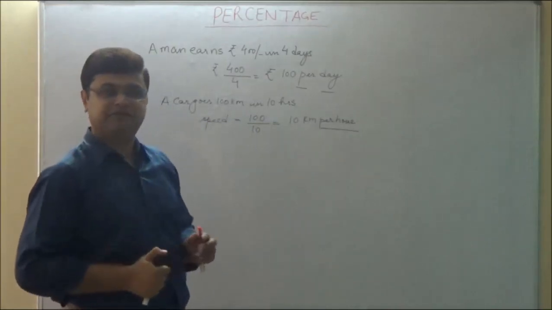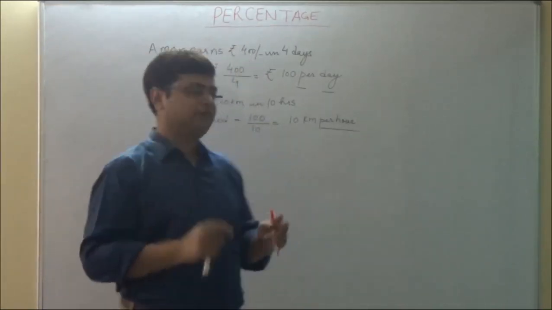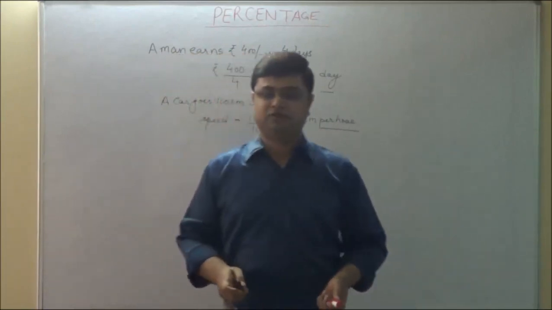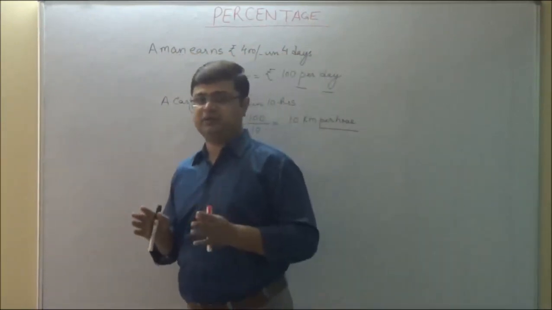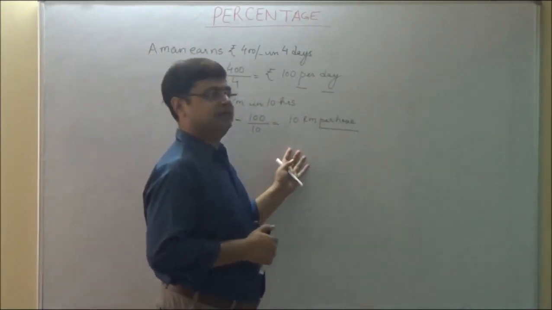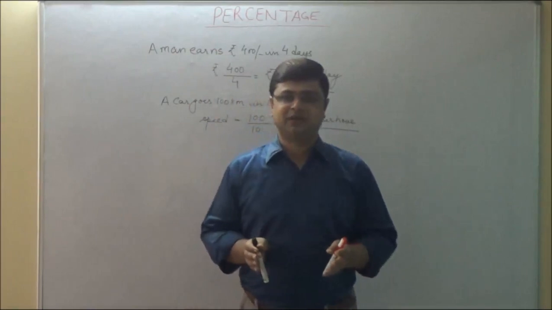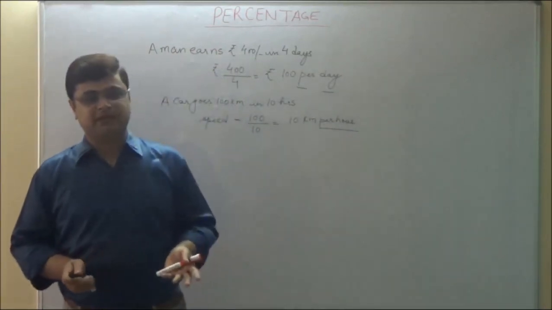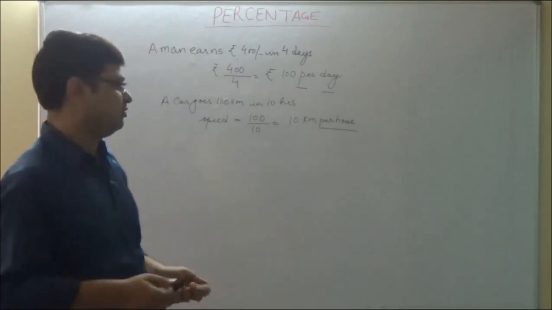Per hour means here the reference is an hour. 1 hour is the reference value. When we say the speed of the car is 10 kilometers per hour, we know that in 1 hour the car will travel a distance of 10 kilometers. That means if I need to calculate how much distance it will cover in 10 hours, we will simply multiply 10 into 10. It will cover 100 kilometers in 10 hours.